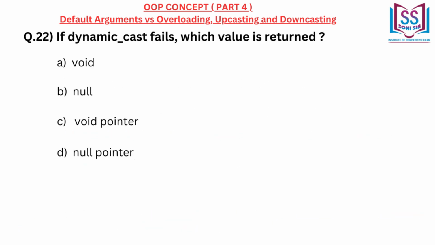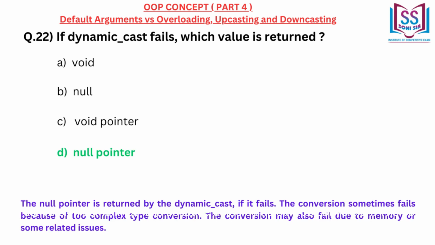If dynamic cast fails, which value is returned? A. Void. B. Null. C. Void pointer. D. Null pointer. Correct answer D. Null pointer. The null pointer is returned by the dynamic cast if it fails. The conversion sometimes fails because of too complex type conversion. The conversion may also fail due to memory or some related issues.